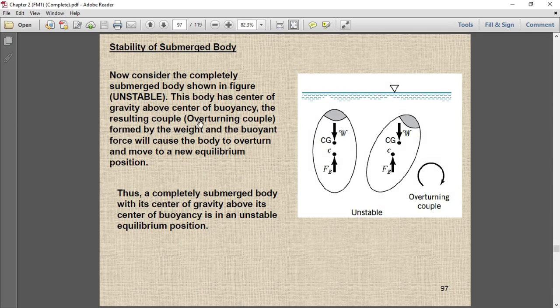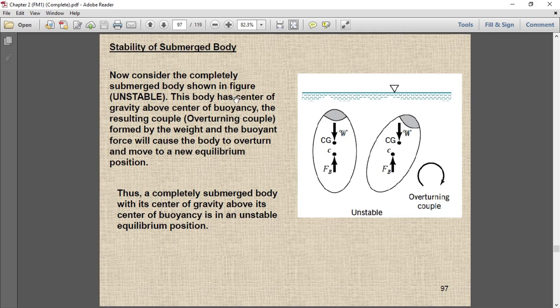Now consider the completely submerged body shown in the figure. Unstable. This body has a center of gravity above the center of buoyancy. Here the upper portion of the body has a bigger weight and the bottom portion has a lesser weight. So in that case, the center of gravity will lie on the top. And the buoyancy force acts at the center of the displaced fluid, so it is below the center of gravity. So what will happen if we give a small displacement? If we disturb it, what will happen?